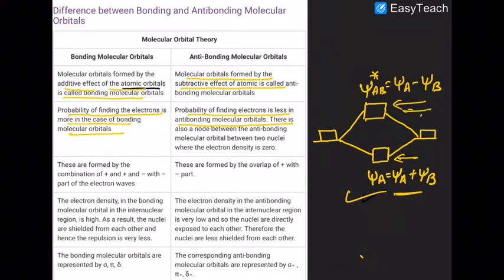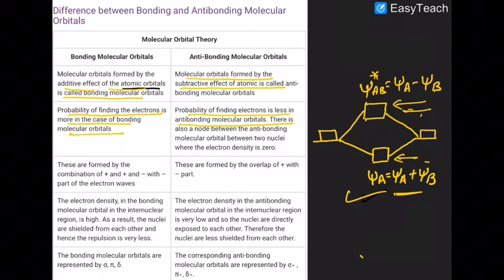Look at that picture now. Bonding MOs are at a lower energy level, and electrons want to occupy the lower energy level, because a lower potential energy gives more stability. As in atomic orbitals, all the electronic rules are followed in molecular orbitals also: Hund's rule, the Aufbau rule and Pauli's rule. According to the Aufbau principle, the electron always tends to occupy the lowest possible energy level.